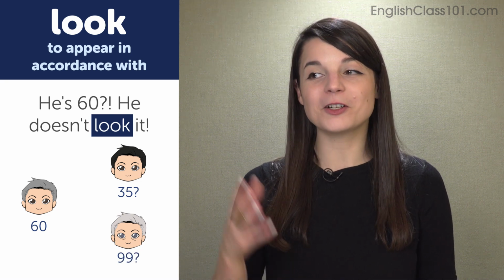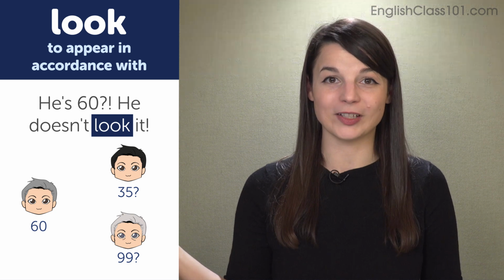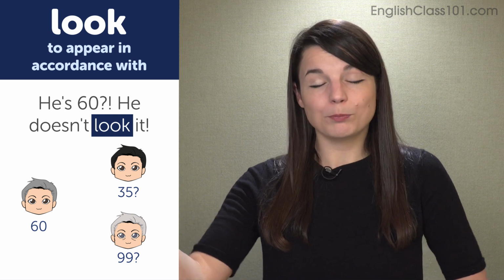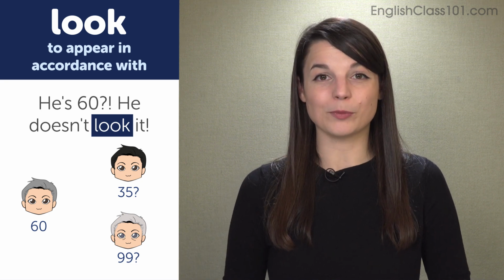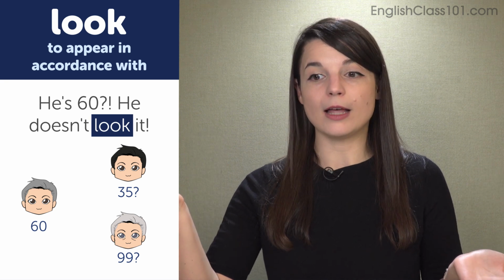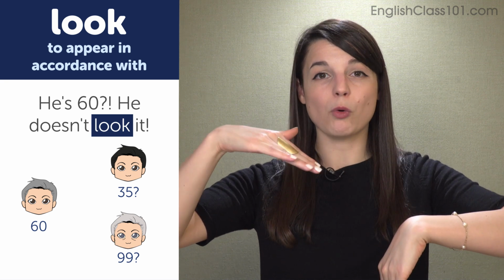Like if someone looks ancient, if someone has the appearance of a very, very old person, and you go, oh my gosh, he's 60? He doesn't look it. That's possible too. That's possible, I suppose. So you just have to gauge based on the intonation. So we can use an expression like that to mean someone is significantly younger or older.